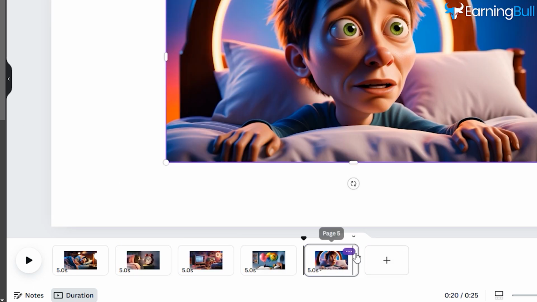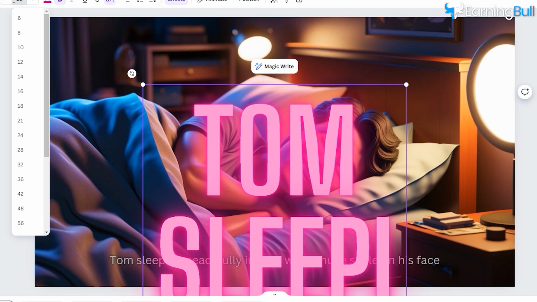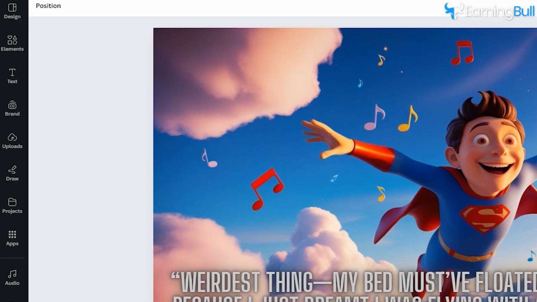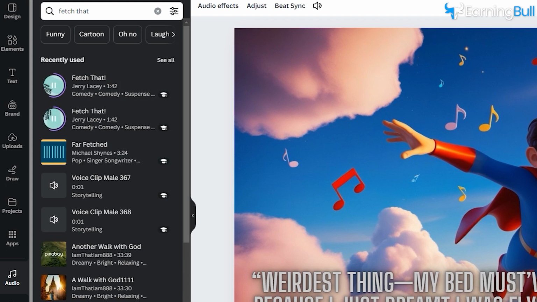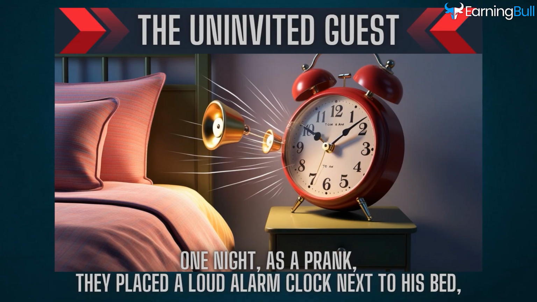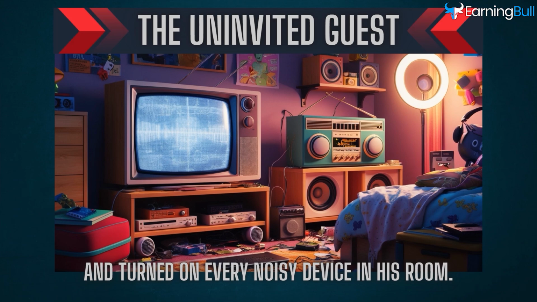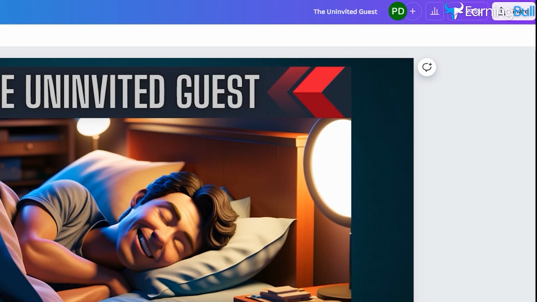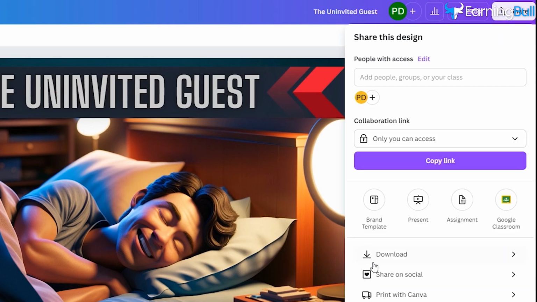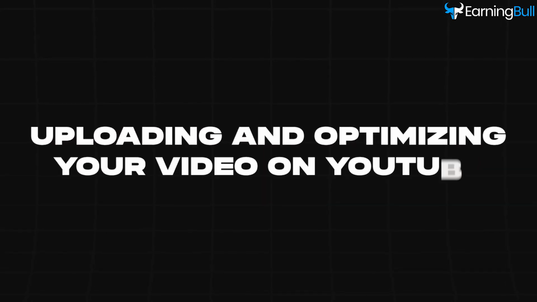screen. To make your video more engaging, you can add text over each image to explain what's happening in the scene. Canva also has a library of music tracks you can use for free, so you can add a background tune to your video. Once you've placed all your images in the correct order, added text, and chosen a music track, preview your video to make sure everything looks good. If you're happy with it, click the download button and your video will be saved to your computer, uploading and optimizing your video on YouTube.